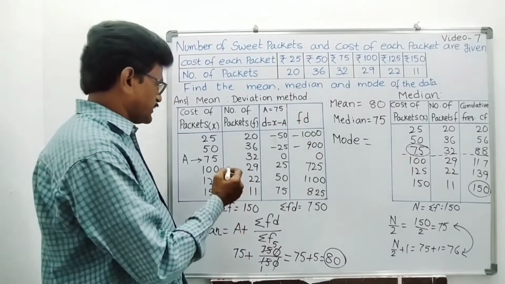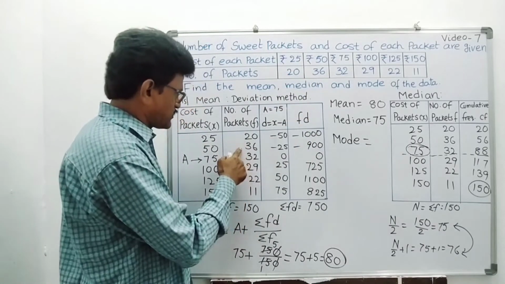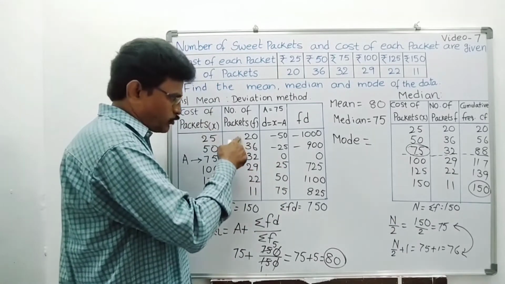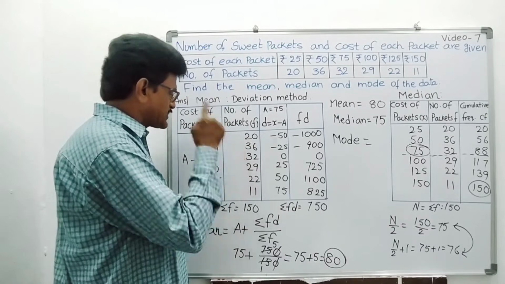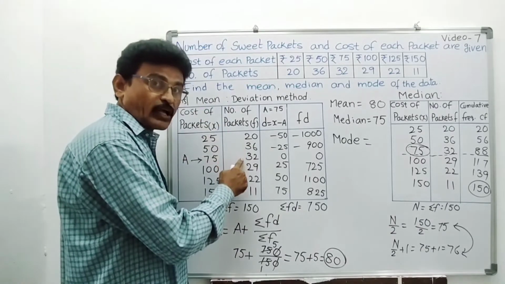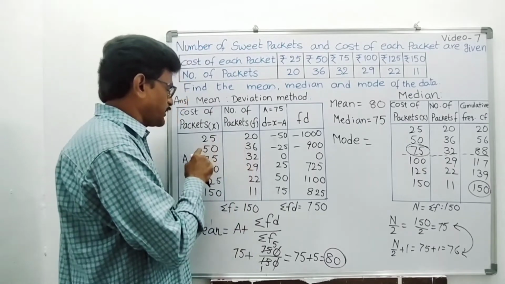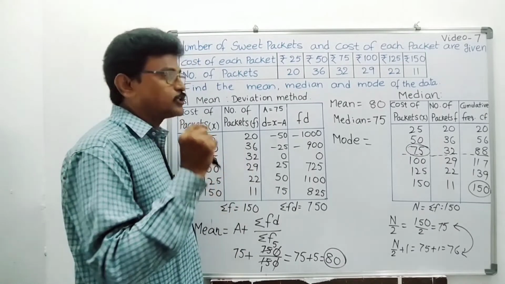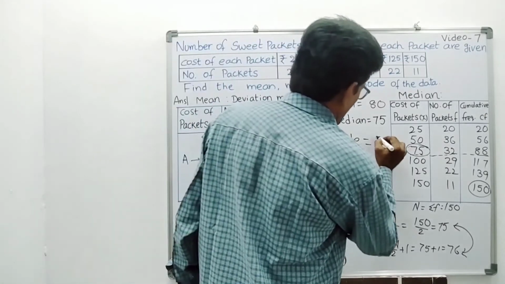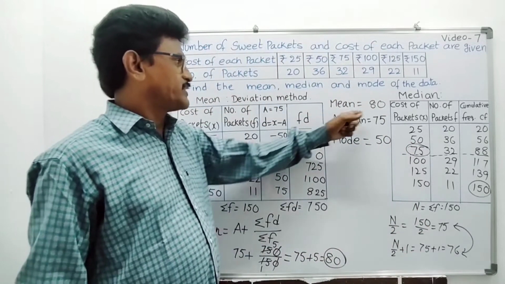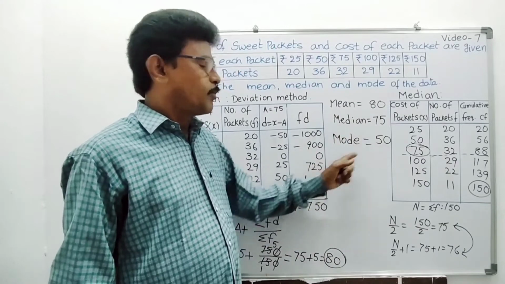Okay, here also you can see the highest value 36. So 50 is repeating 36 times. 25 is repeating 20 times, 50 is repeating 36 times, 75 is repeating 32 times, like that you have to understand. So 50 is repeating 36 times, our mode is also 50. So what is the mode for this problem? 50, right? So we are getting mean 80, median 75, mode 50.